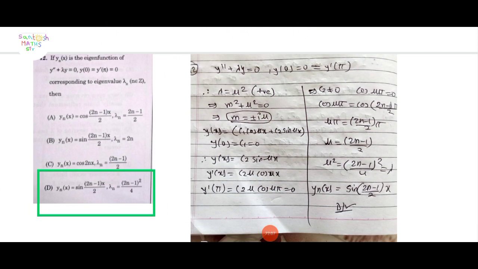Next question, number 42. If yn of x is the eigenfunction of y double dash plus lambda y equal to 0, y of 0 equal to y dash of pi equal to 0, corresponding to eigenvalue lambda n, n belongs to Z, then find yn of x. Here option D is correct. We have y double dash plus lambda y equal to 0 and y of 0 equal to y dash of pi equal to 0.